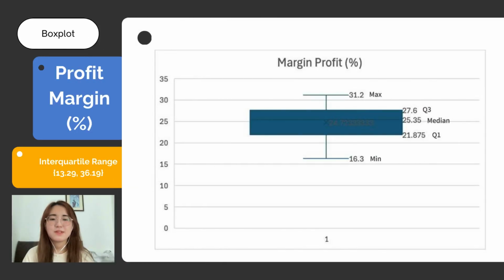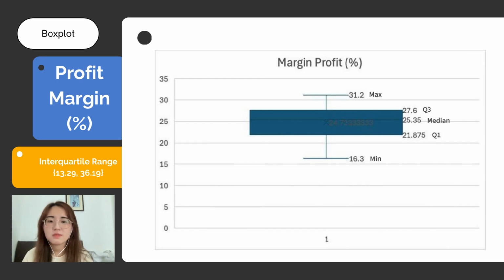For margin profits in percentage, the first quartile Q1 is 21.88, while the third quartile Q3 is 27.6. The median shown in the graph is 25.35. The upper whisker of the box plot is at 31.20, which is below the upper limit of the interquartile range at 36.19. Similarly, the lower whisker boundary is at 16.30, which is above the lower limit of the interquartile range at 13.29. Similar to the production cost, there are no outliers because all data points lie within the whiskers.